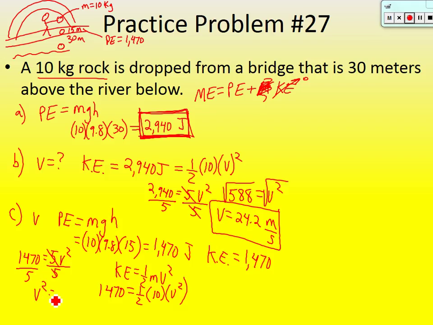And so v squared is equal to 294. Okay, now we got to get rid of that square. Take the square root. And so my velocity at that point halfway down, I'm getting is 17.1 meters per second. So halfway down, it's going to be going 17.1. And logically, that makes sense because it's less than what it's going right before it hits the water. It's got to be less, obviously, so that does kind of make sense.